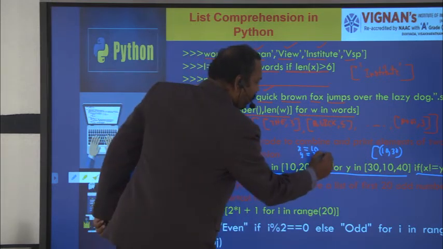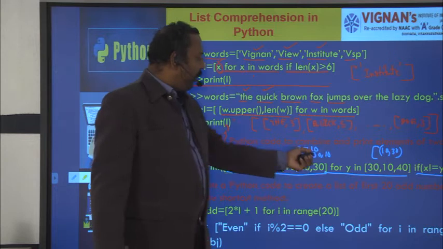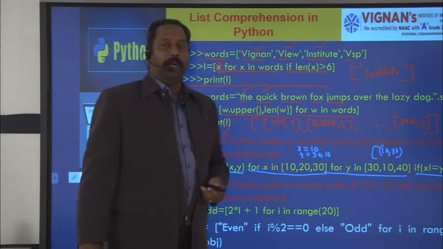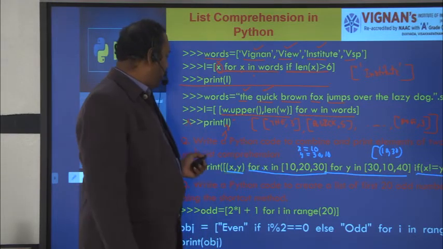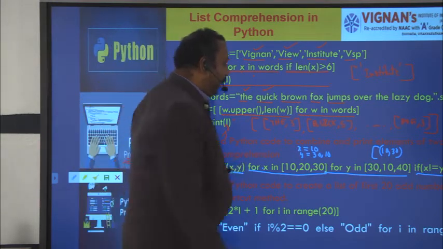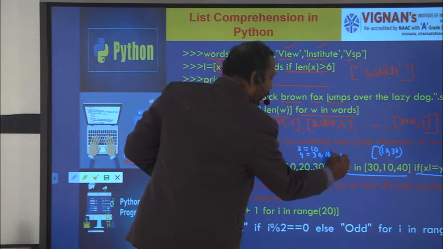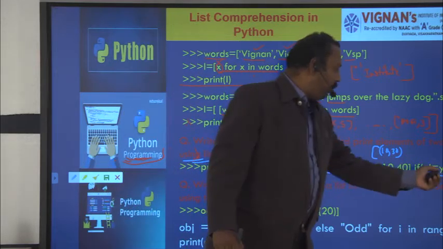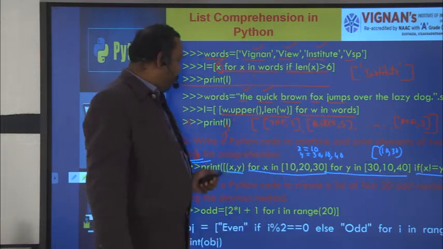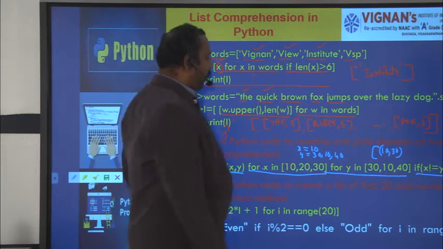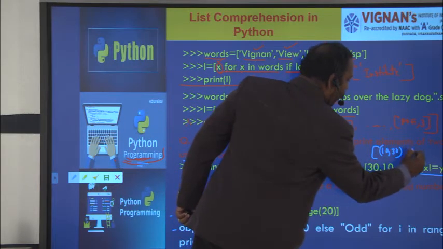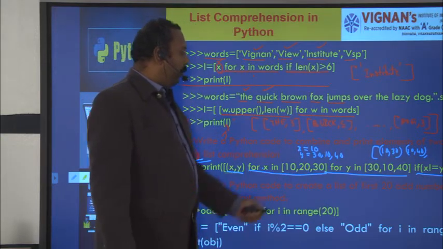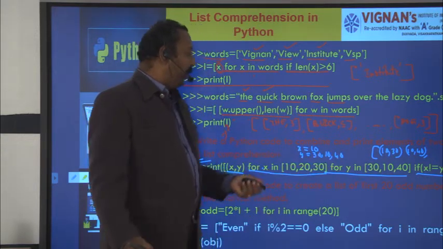Next y gets value 10. Here x equals 10, y equals 10. If x is not equal to y, 10 is not equal to 10, the condition is false, so that will not be assigned to the output expression. Next y is 40. 10 is not equal to 40, the condition is true. So the output expression x comma y is 10 comma 40. All three elements are completed.